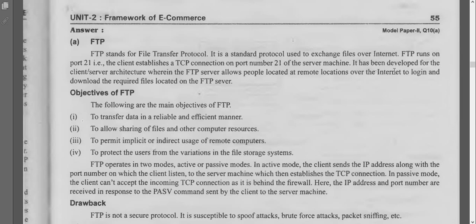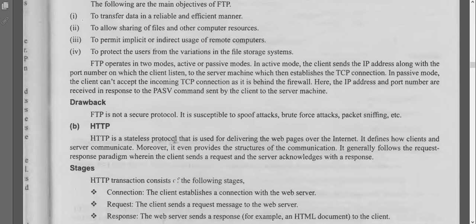So what are the basic objectives of FTP? The transfer of data is reliable, to allow sharing of files and other computer resources, to permit implicit or indirect usage of remote computers, and to protect users from variation in the storage file systems. So instead of storing things in different locations, everything will be stored in one place, and from that place they can access the data. So that is the basic concept of File Transfer Protocol, how we can transmit files from one location to another through the internet. Next, what are the drawbacks we have?